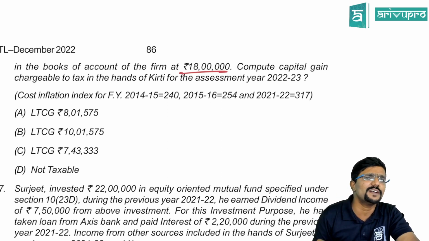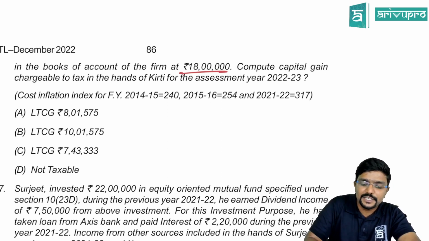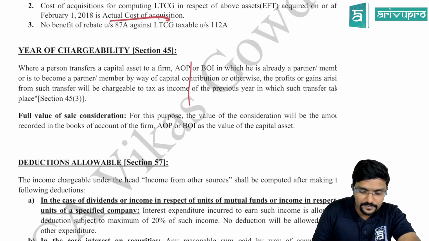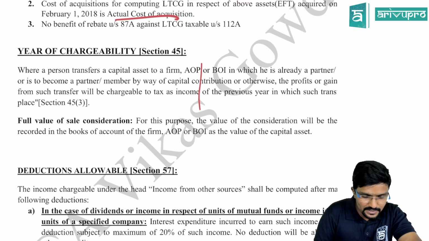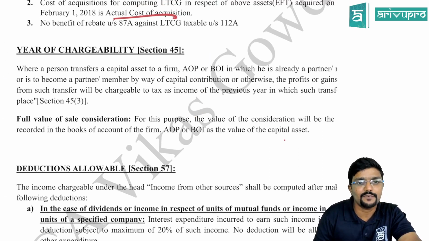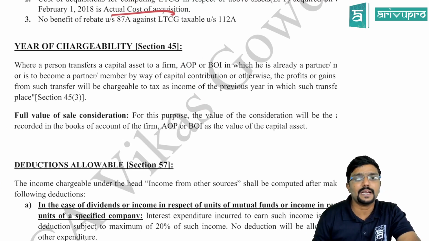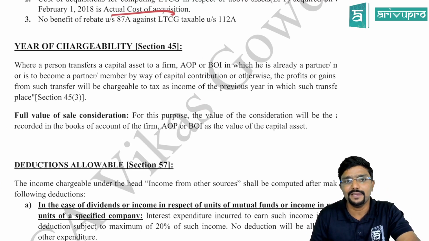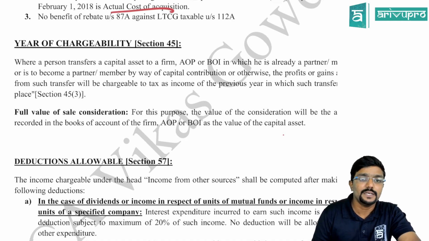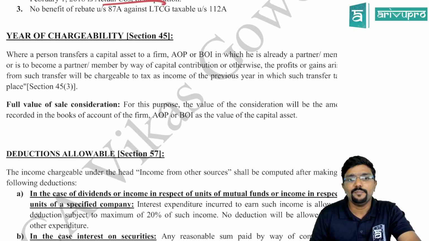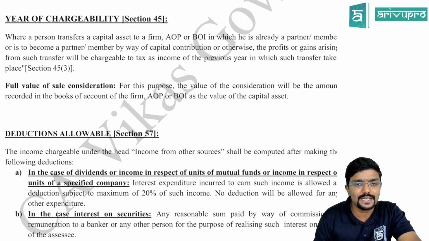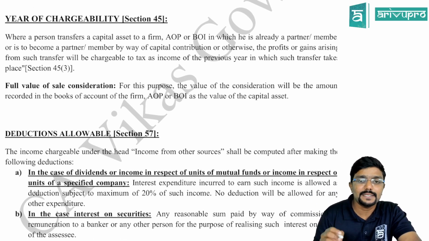What will be the sale value for her? 18 lakh. This is as per section 45 subsection 3, guys. I have just given it here. We'll quickly go through it. You can see I have just taken only what is relevant for this question, not the entire section 45. Where a person transfers a capital asset to a firm, AOP or BOI in which he is already a partner or is to become a partner, member by way of capital contribution or otherwise, the profits and gains arising from such transfer will be chargeable to tax as income in the previous year in which such transfer took place.